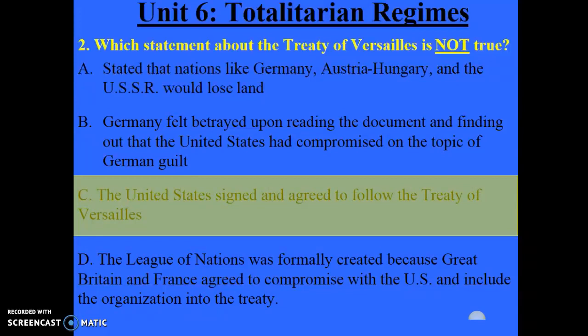And when Woodrow Wilson comes back to the United States with the Treaty of Versailles completed and asks the Senate to sign and approve this treaty, the Senate refuses. They refuse because they see that this treaty significantly limits the United States' future power, and the Senate does not want to have the United States' power limited. They want to be able to continue colonizing. They want to continue focusing on themselves and be kind of selfish when it comes to international politics. And so they will refuse to sign this treaty, and Woodrow Wilson will not be able to get them to sign.